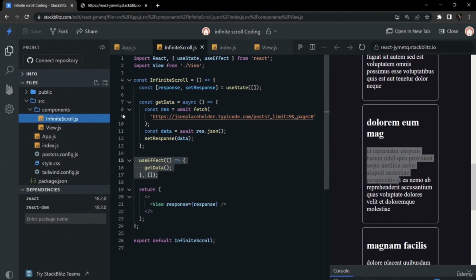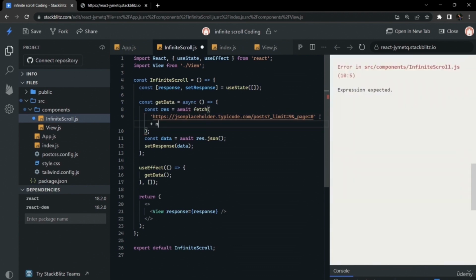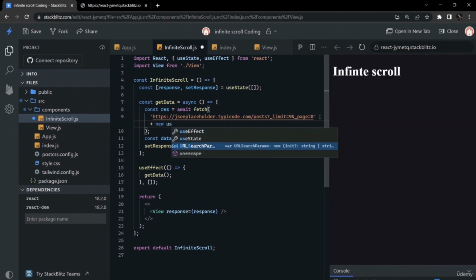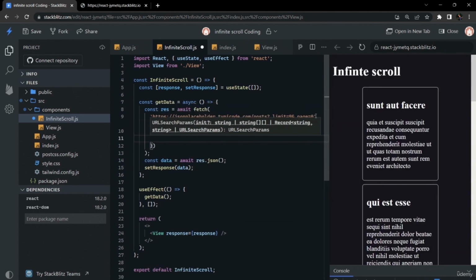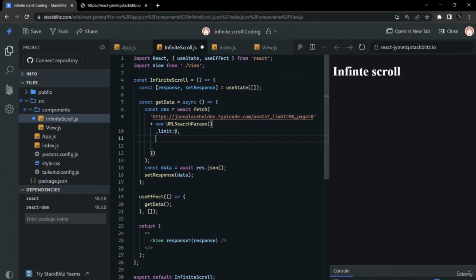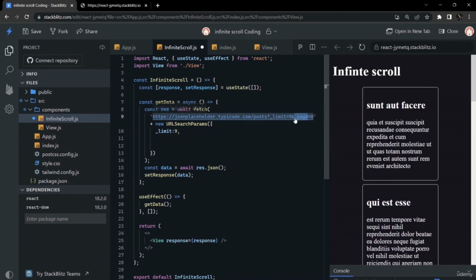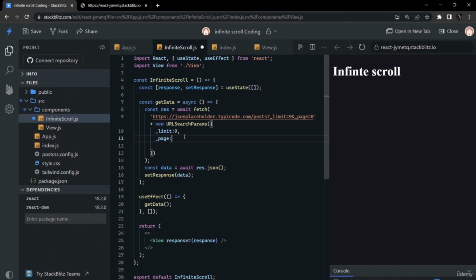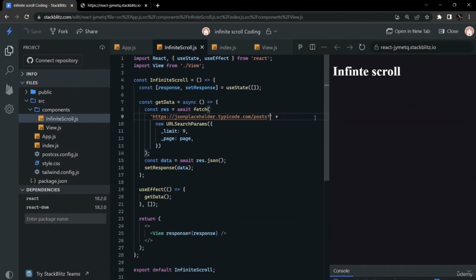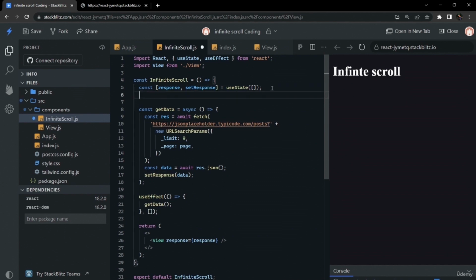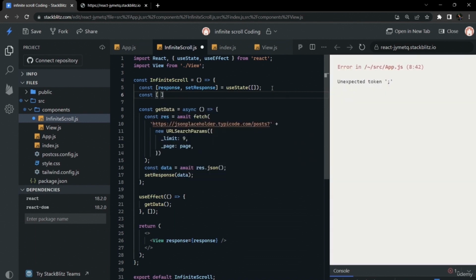We will be adding this infinite scroll functionality in this boilerplate component. So first of all, we have to make this page 0 dynamic. Accordingly we have to change this from 0 to 1 and 1 to 2 and so on for each event when the user is at the bottom. So we will create new search params. In this we will put this limit as 9, static for now, and for this page we will put this page variable. This page variable will be a state that will be updating depending upon the scroll event.